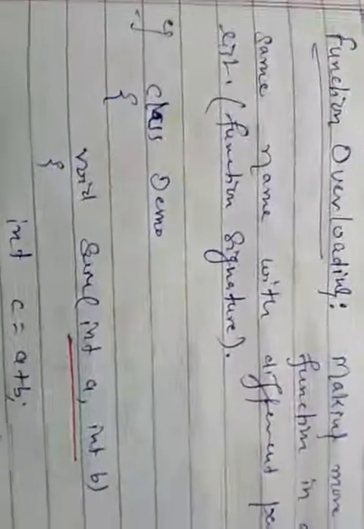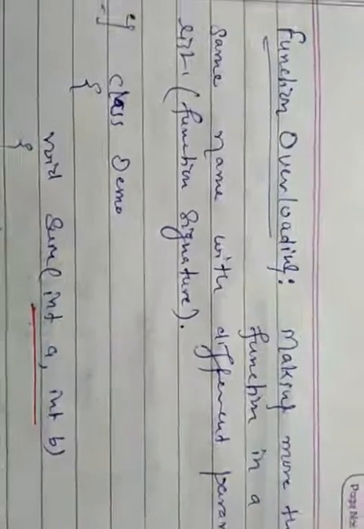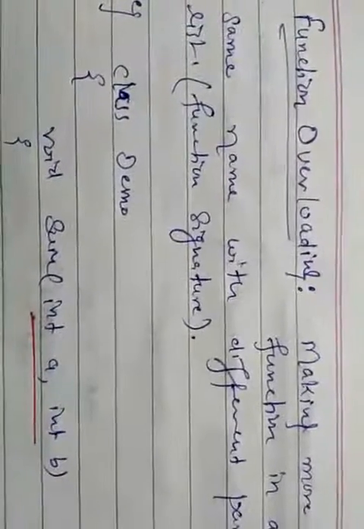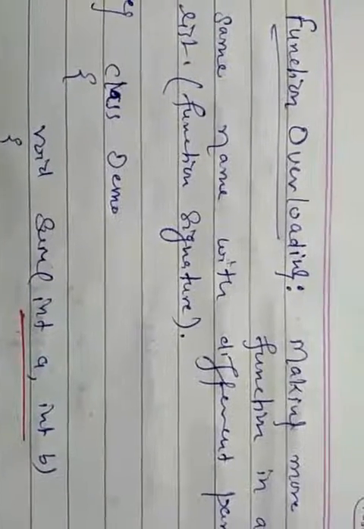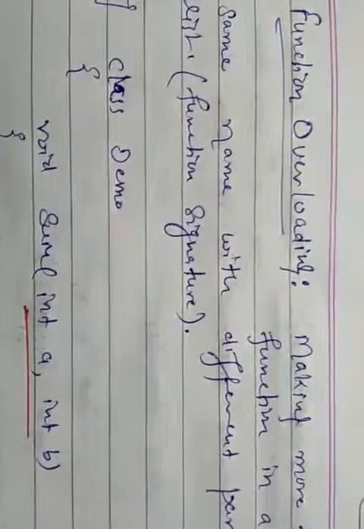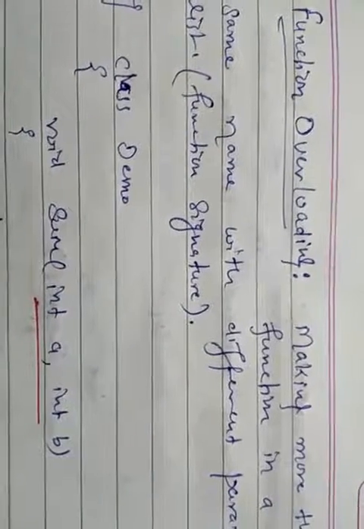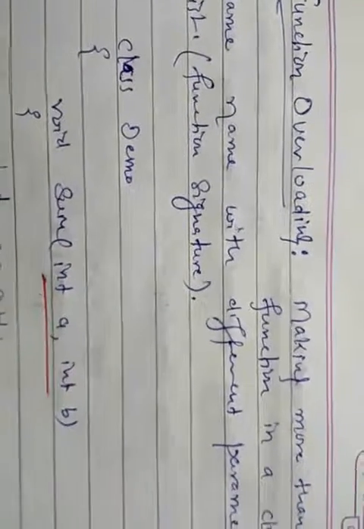Now the next category is function overloading. So what do you mean by function overloading? In this, we are creating more than one function in a class by the same name with a different parameter list. A parameter list is also called a function signature. So we can say if we are creating more than one function in a class by the same name with a different function signature, then it is called function overloading.